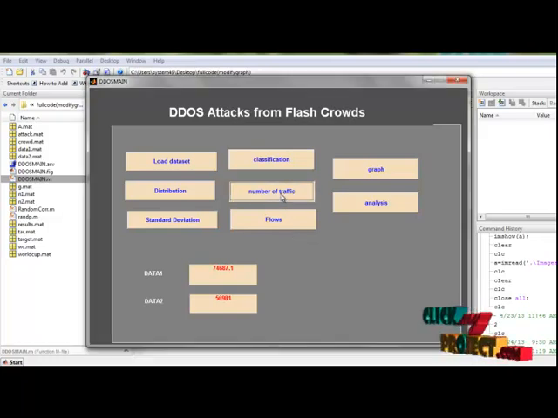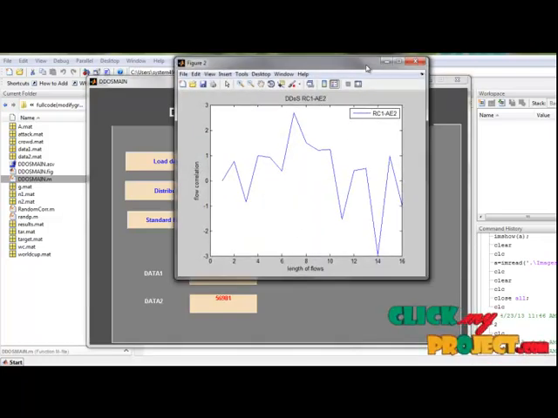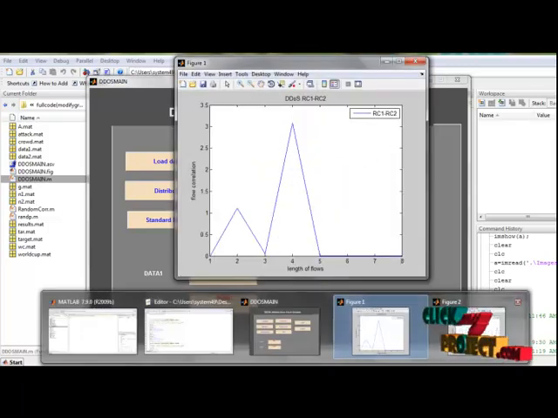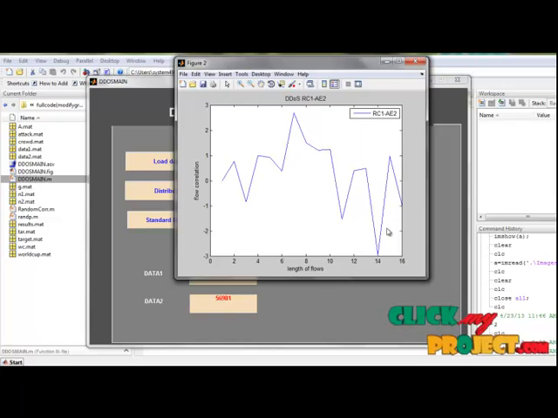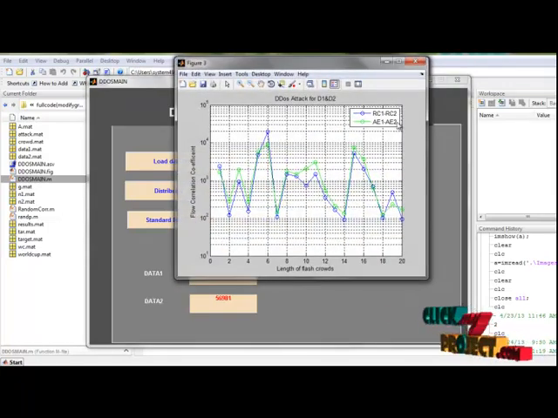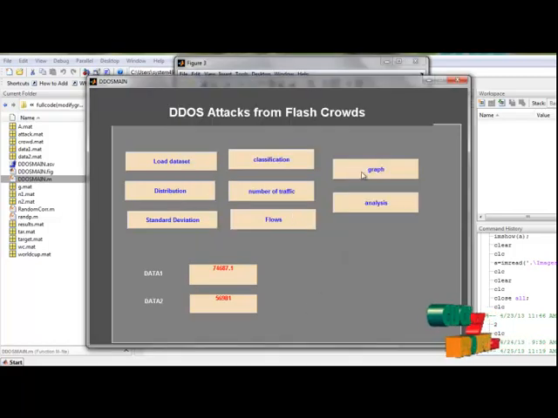The next one is number of traffic. Number of traffic in this one is RC1 to RC2 data. Then this one is RC1 to AE2 datasets. The next is flows. Flows are RC1 to RC2 and AE1 to AE2. Then we compared the flow correlation coefficient for two flows in various ways. Two false crowds for the same game, RC1 versus RC2 and AE1 versus AE2. The datasets that we investigated are only two instances of many possible false crowds. Then the next one is graph.